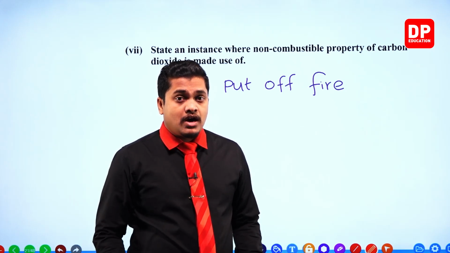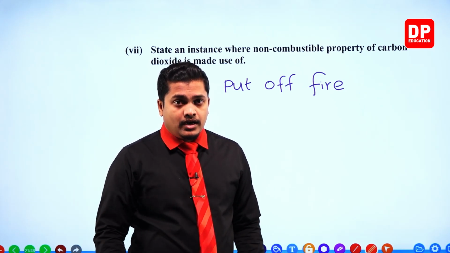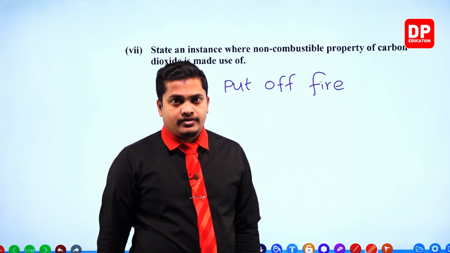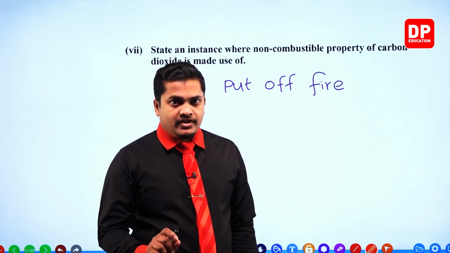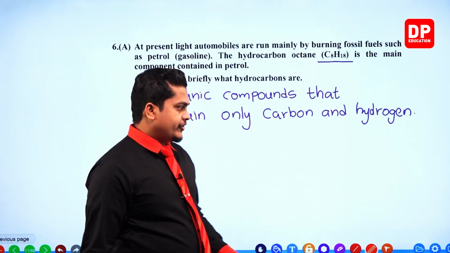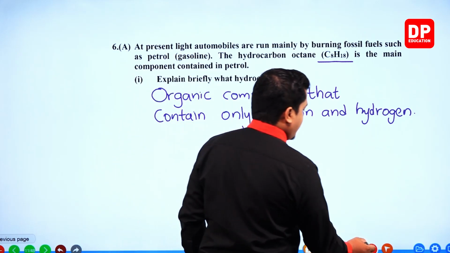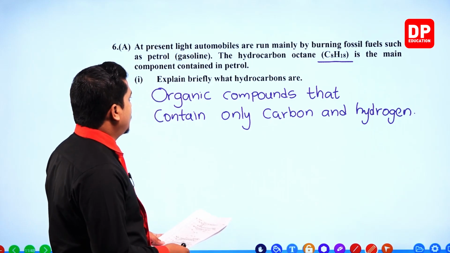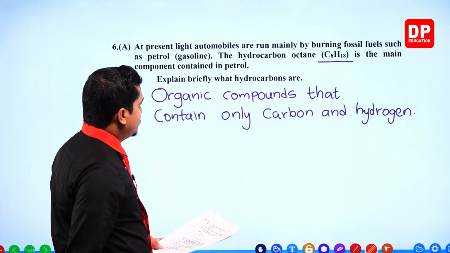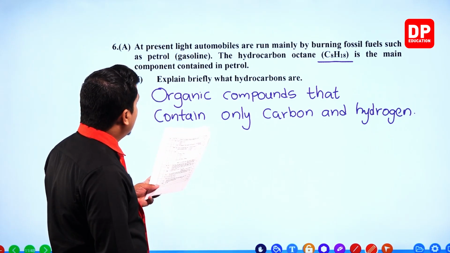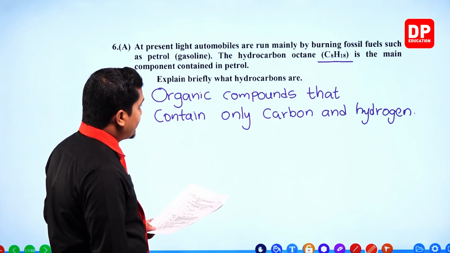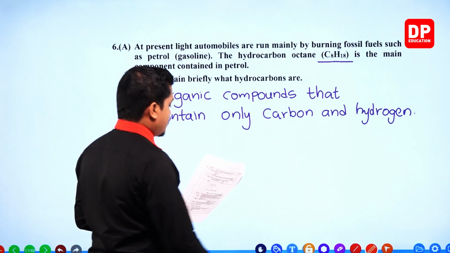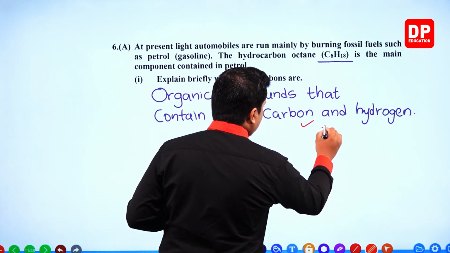Now let's see how the marks are given for the questions in the 6th question. I'll be there with you with the marking scheme. Right, my dear children, now let's give out the marks for the correct responses. For the first one, for explaining what these hydrocarbons are, you will be getting 2 marks.